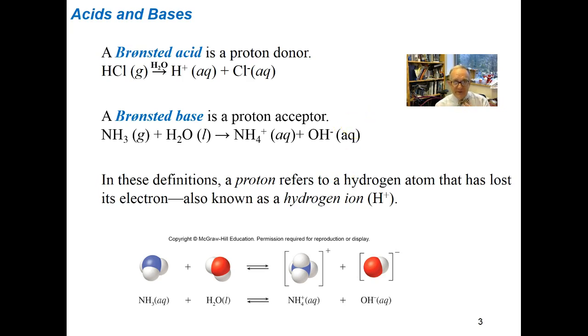So there's the Arrhenius definition that's good for water. There's Bronsted that's good for water or any other solvent. There's a third definition that's called Lewis acids and bases. We're not going to talk about it in this course. Chem 112, you'll do that.